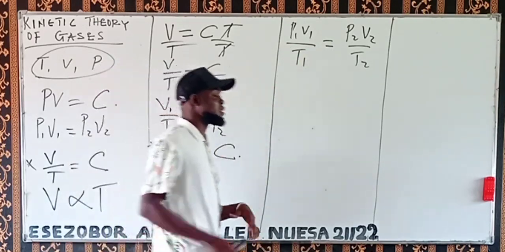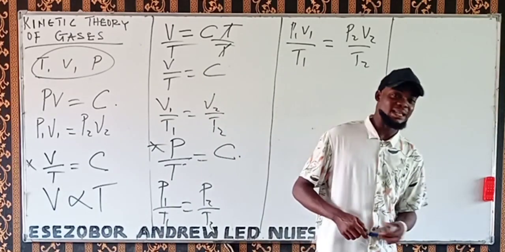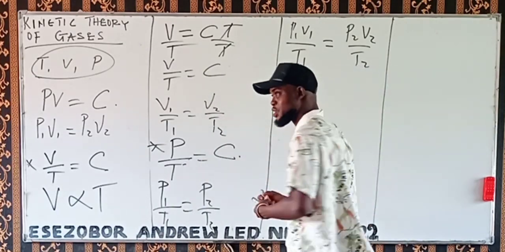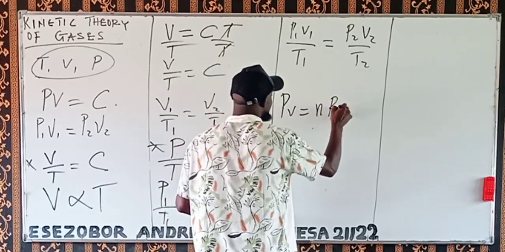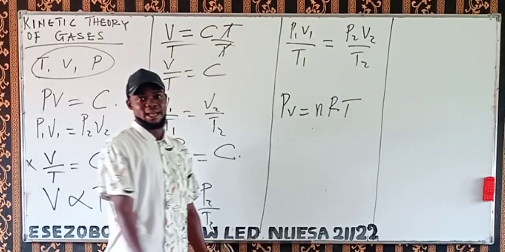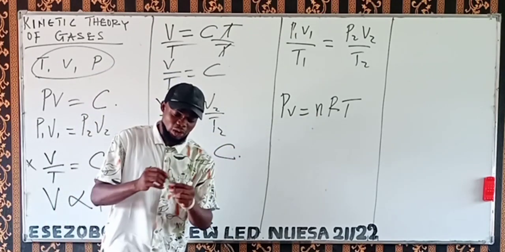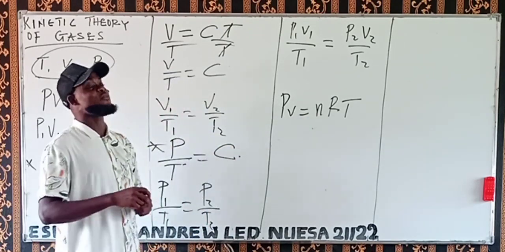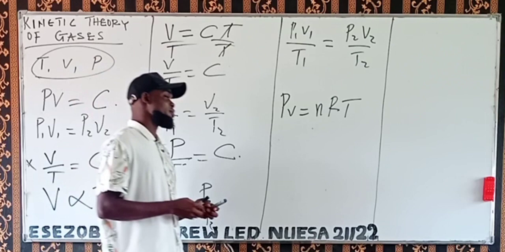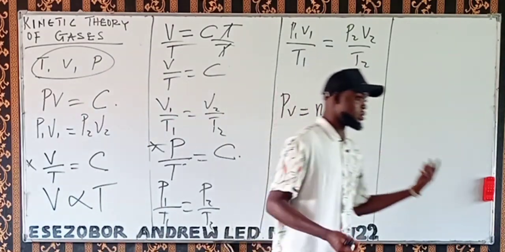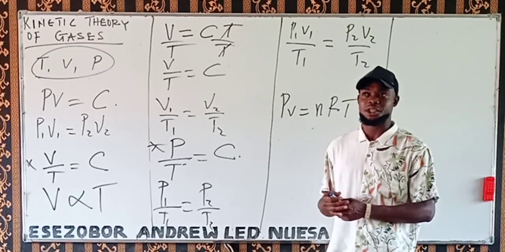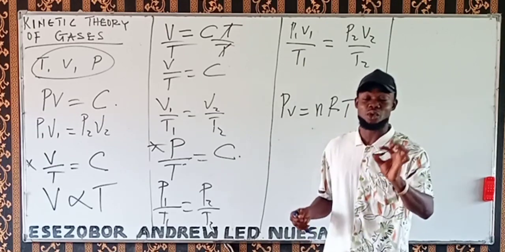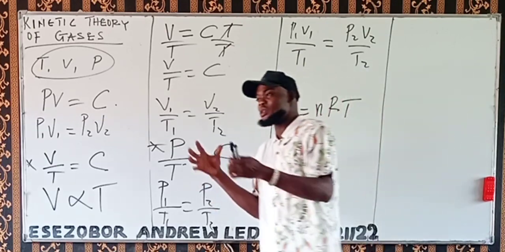Now from there we can derive a general ideal gas equation. The general ideal gas equation will be PV equals nRT, where n is the number of moles. Take note of that. We have what we call the number of moles, which has a unit of moles. In practical chemistry, they call it amount of substance, and the unit is moles.